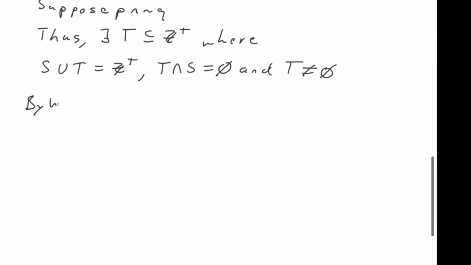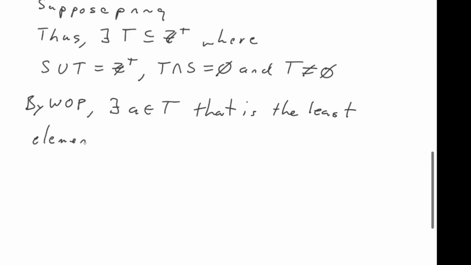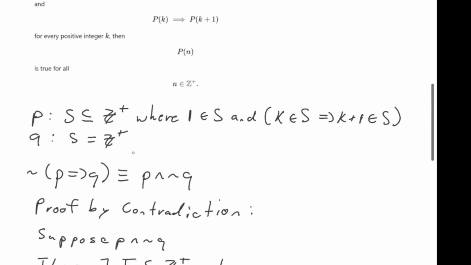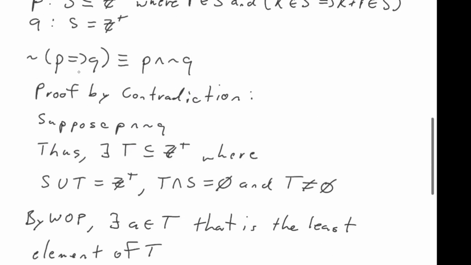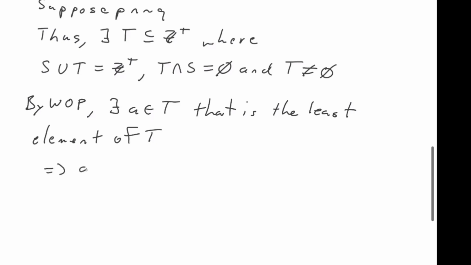So by the well-ordering principle, there exists an A contained in T that is the least element of T. Okay, so if A is the least element of T, and T is a subset of the positive integers, and 1 is an element of S, that must mean that A must be bigger than 1, right? Because 1 is the smallest positive integer, so A must be another positive integer bigger than 1, right?